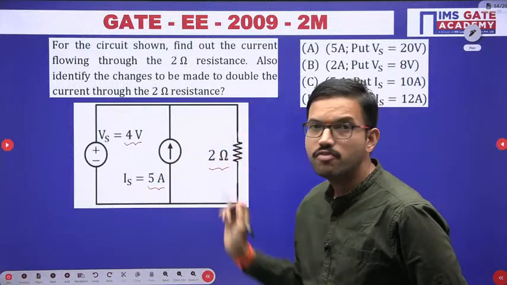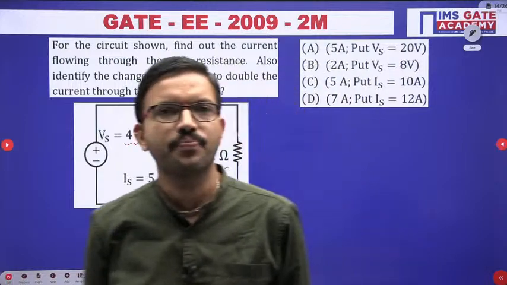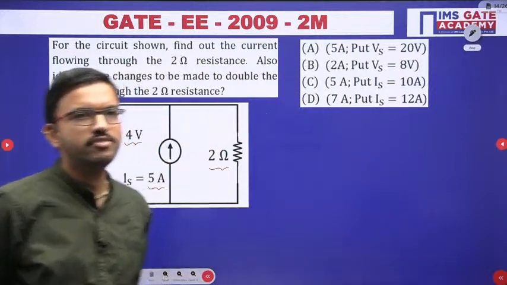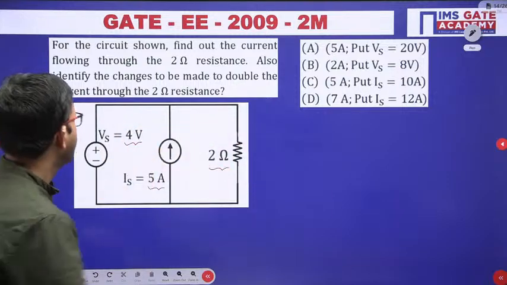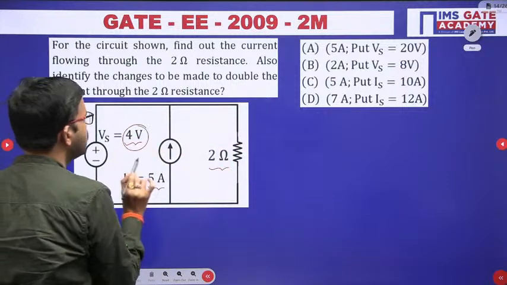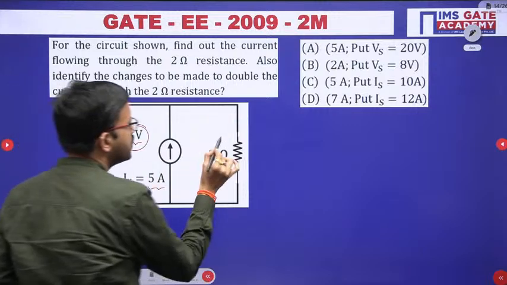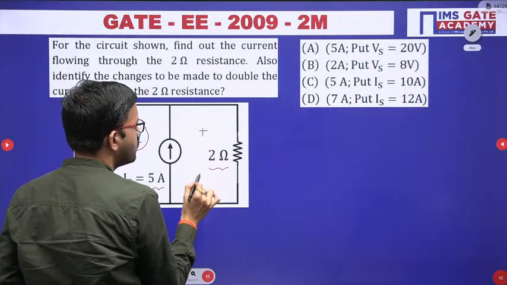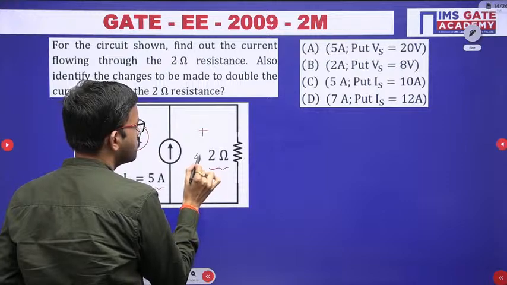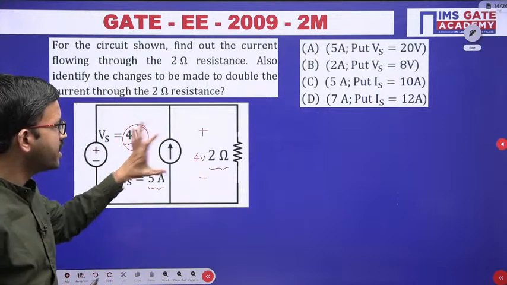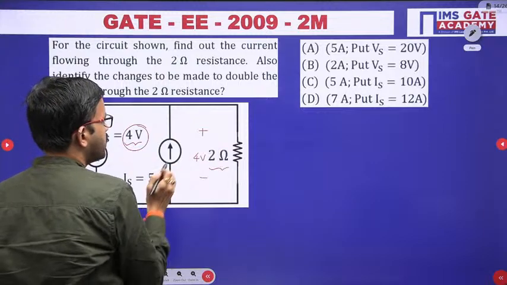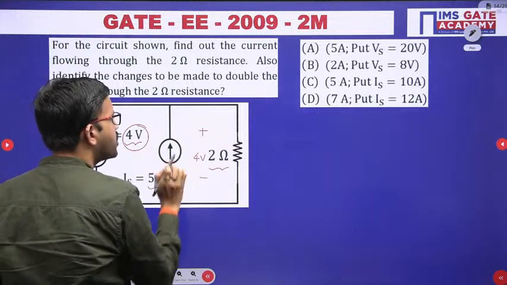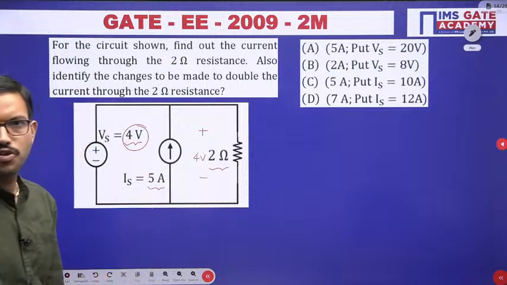In parallel, which quantity will be the same? Obviously, voltage. Since you have 4 volts here with plus and minus polarities, accordingly you have the same voltage across the resistor, and across this current source also. So across every element you have the same voltage, 4 volt.